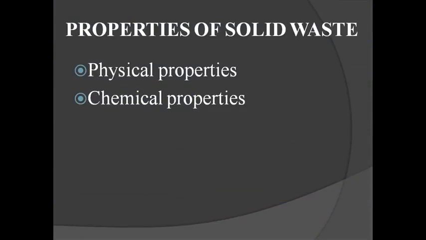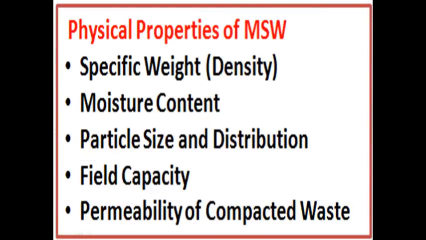Right, next, properties of solid waste, very important. Simply we can divide them into physical properties and chemical properties. Let me discuss one by one. Physical properties of solid waste. So what are the physical properties? It means how you have to behave with, how you have to consider and maintain that material, either it may be the size of that solid waste, either moisture content, either dry, either it may be wet. For that I have specified five important points here.